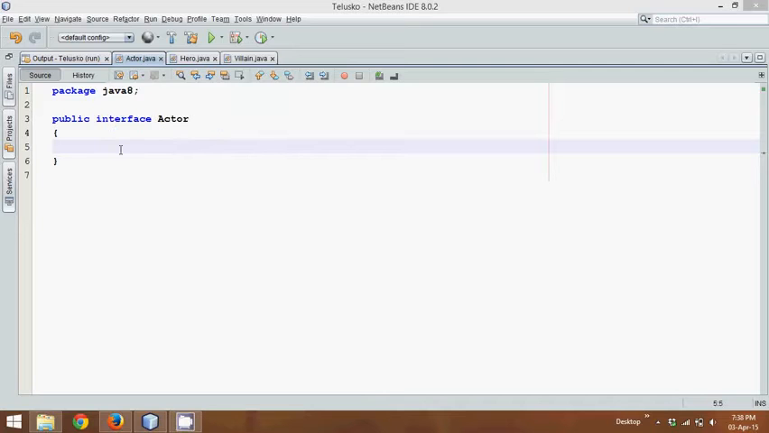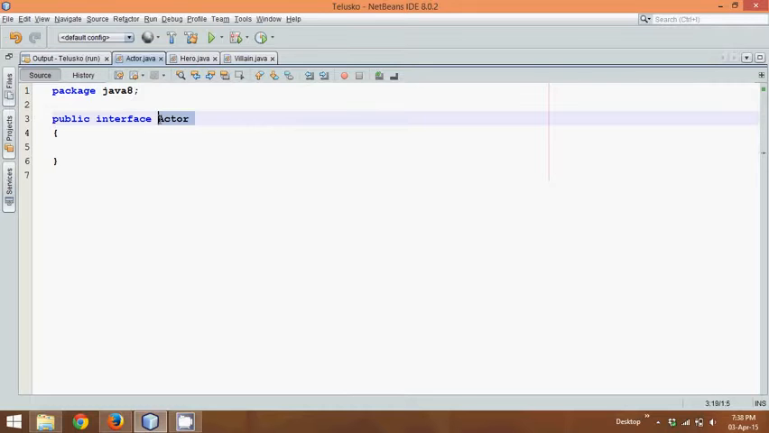In this video, we'll see why we should not change the interface once it is published. What I mean by that is, let's say I have an interface which is Actor. This Actor interface is in development stage, it is not yet published. So in the development stage, we can add method declarations here.